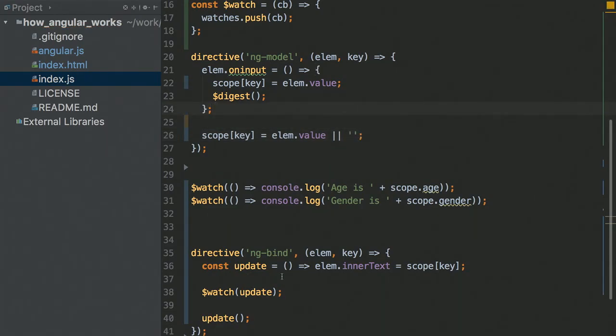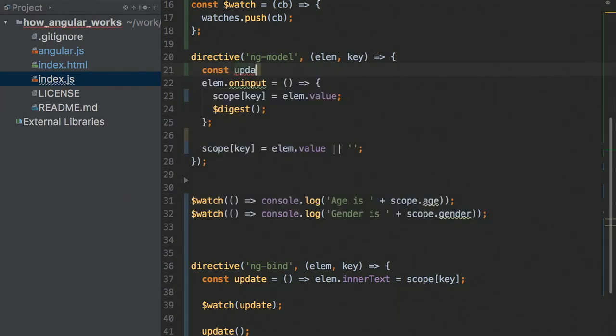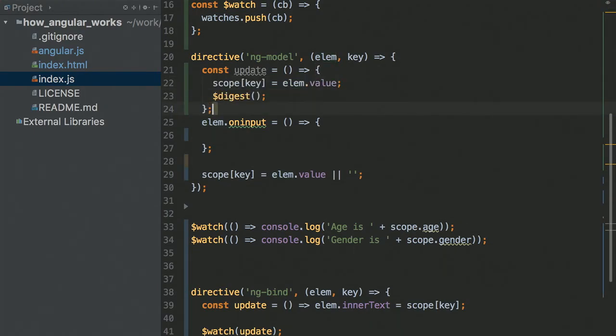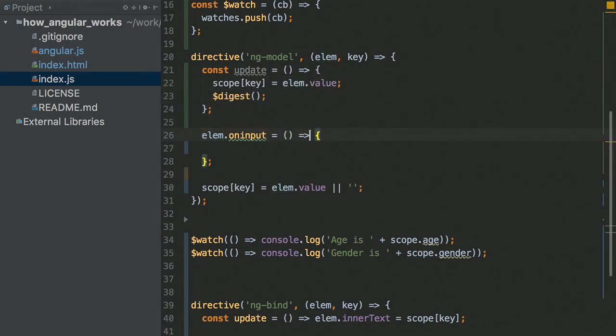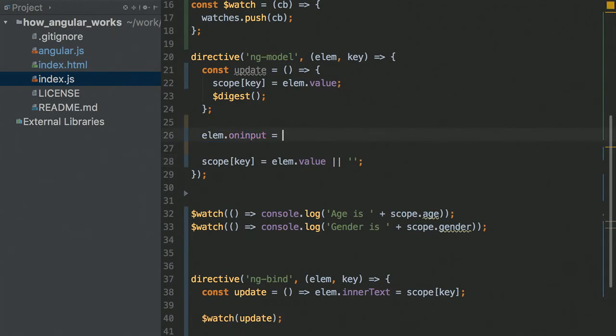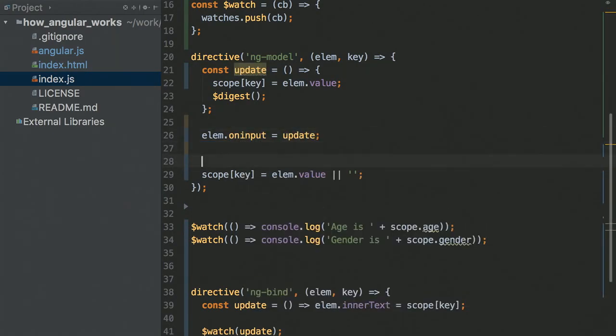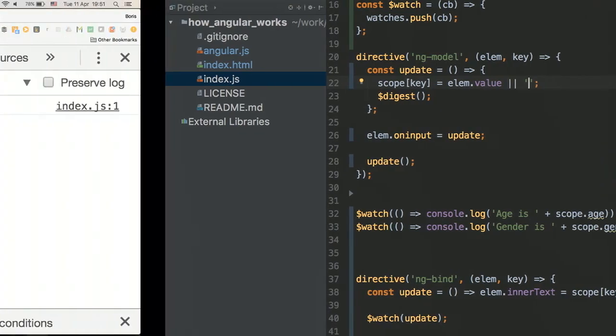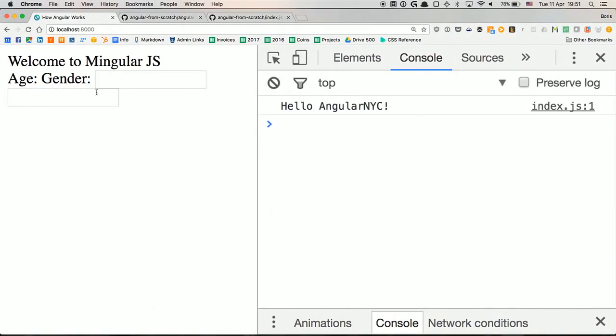And I'm going to use the same approach like I did in ngModel and in ngBind. Create an update method that does all this, which is basically these 2 lines: update the scope and call digest, and put it inside on input, and call it myself once. Oh, I forgot to add the empty value. All right, let's try. Hopefully it's working now.